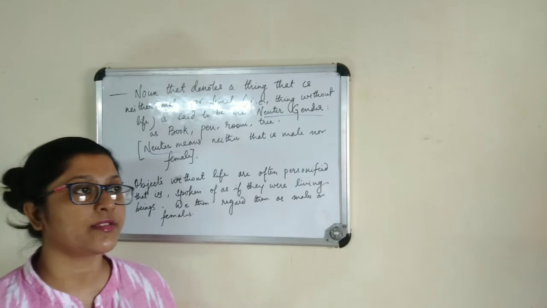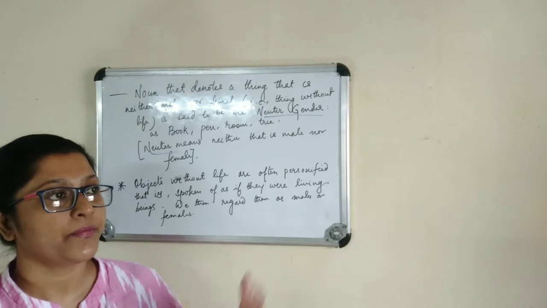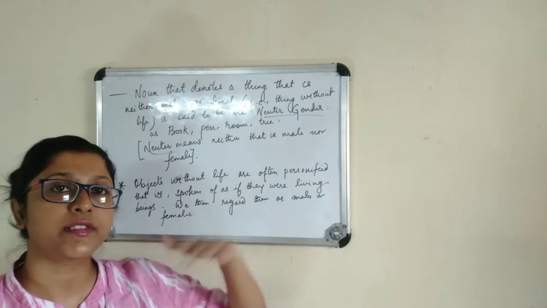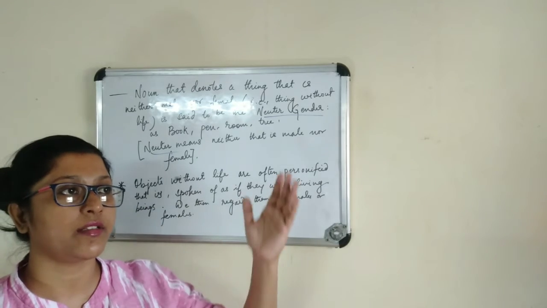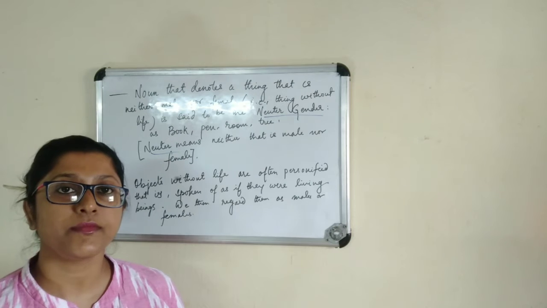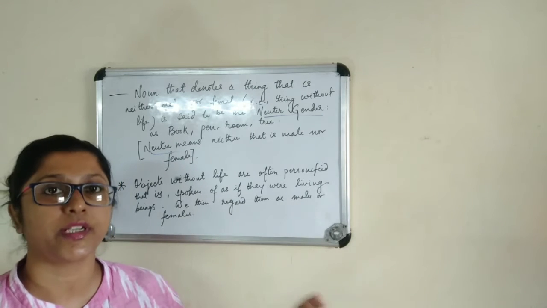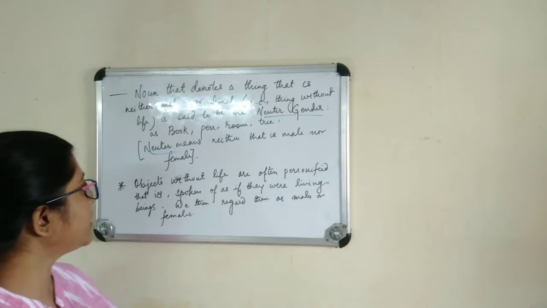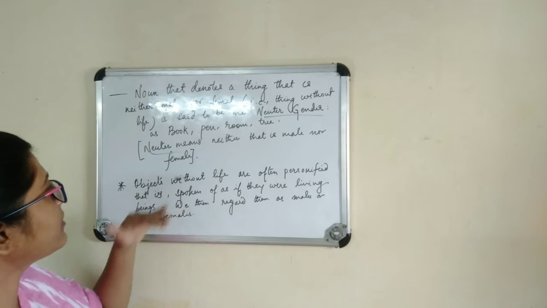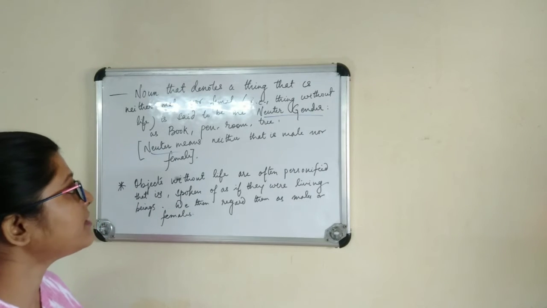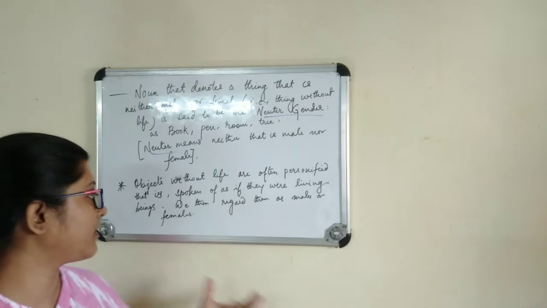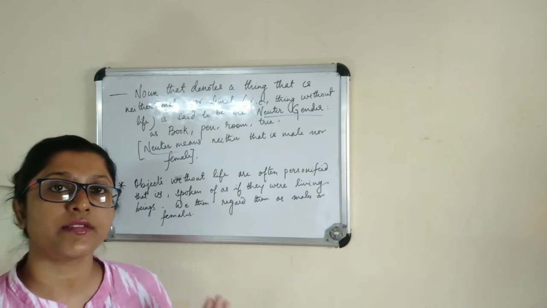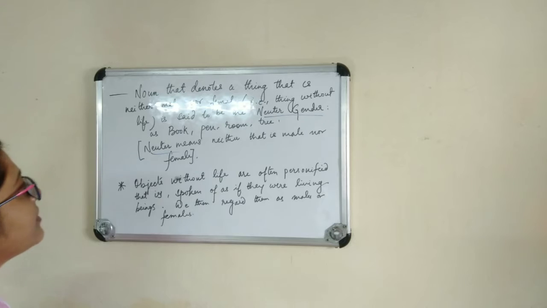In some cases, where that object has been related to a person for many years, and a type of emotion is attached to that object, these objects are also personified. That means they are considered as living beings. In such cases we regard them as males or females. So this is an exception.